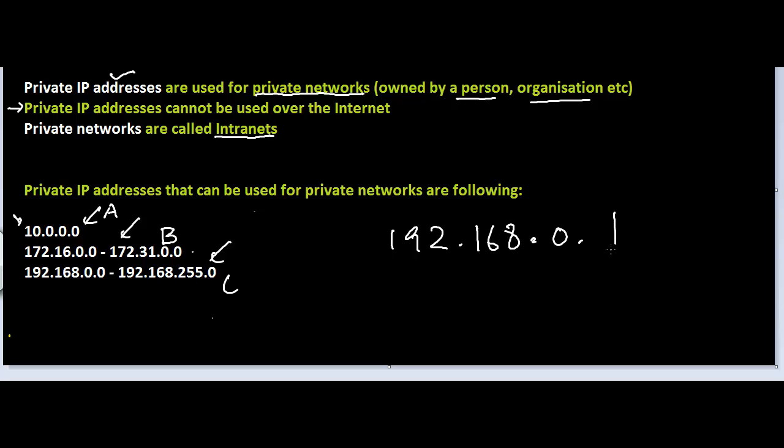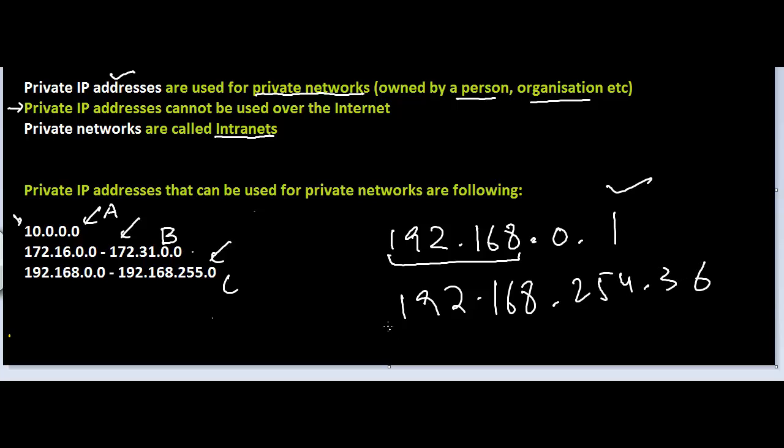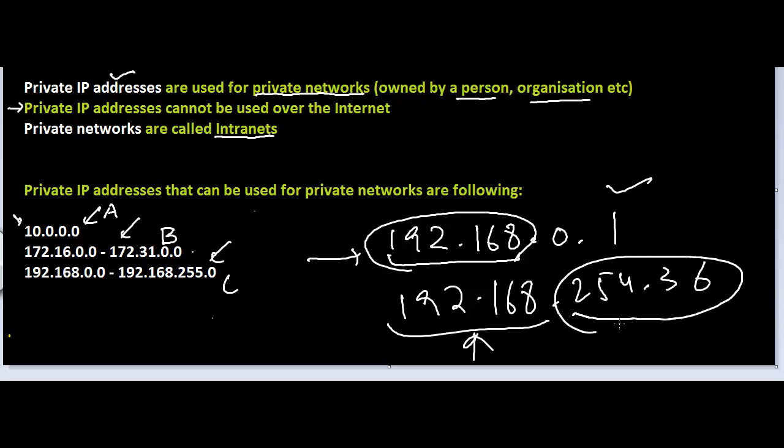192.168.0.1. This is a private IP address. Anything that begins with 192.168 is going to be a private IP address. Remember that. So if you see something like 192.168.254.36, because it's beginning with 192.168, it is a private IP address. So in this case, if this is the starting number, then this is going to be a private IP address, no matter what numbers we have here.